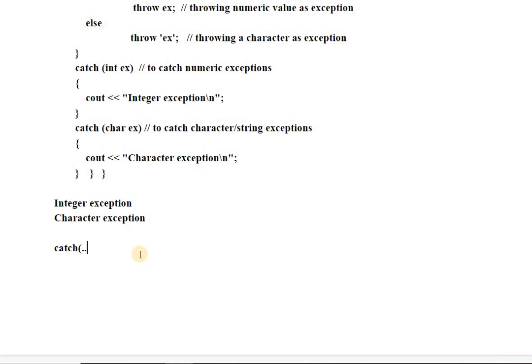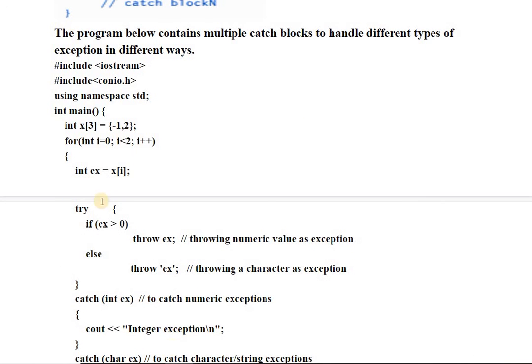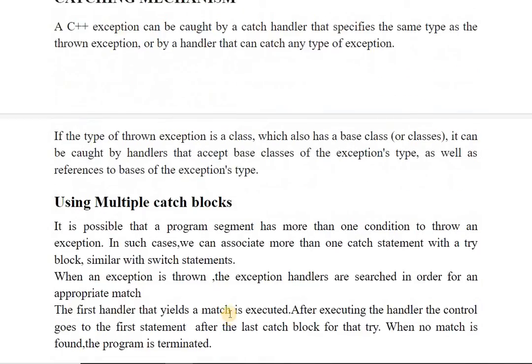According to the throw expression, it will put those arguments inside this catch and execute the catch block. This we saw in the previous video. Run this program on an online editor, and by changing the different values you can see the execution and behavior of this program.